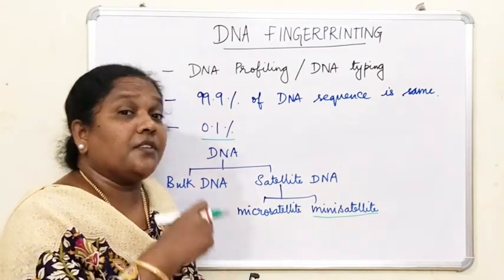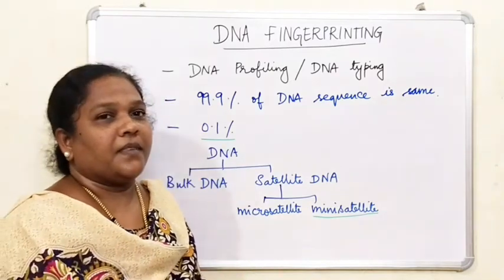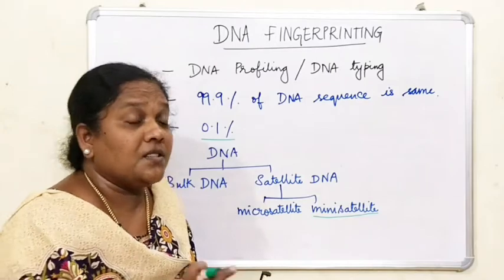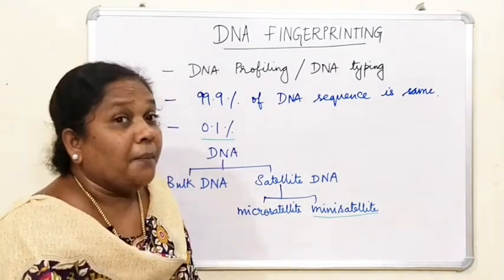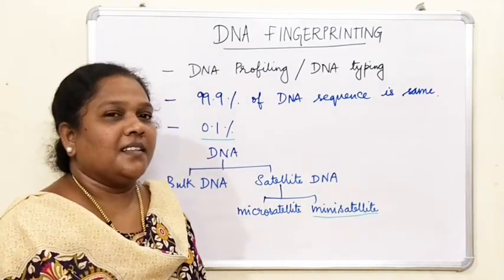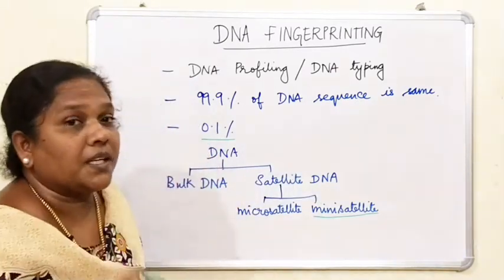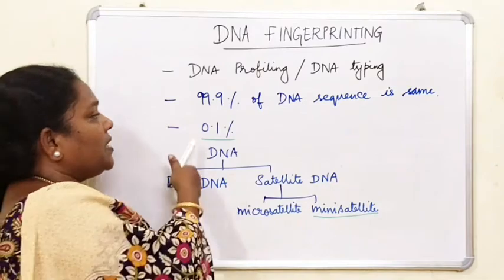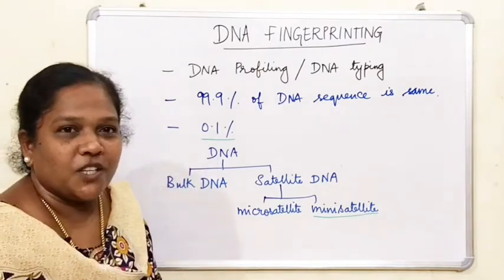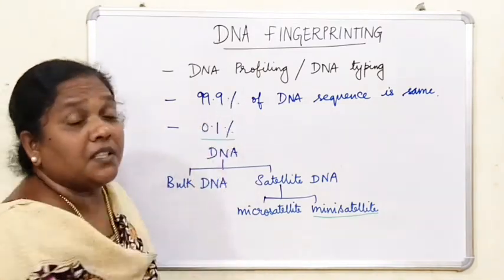They can be transferred from the parent to the offspring. But they do not code for anything. Only with the help of this, each and every person is unique. That variation is 0.1%; the other 99.9% of DNA sequence is the same.